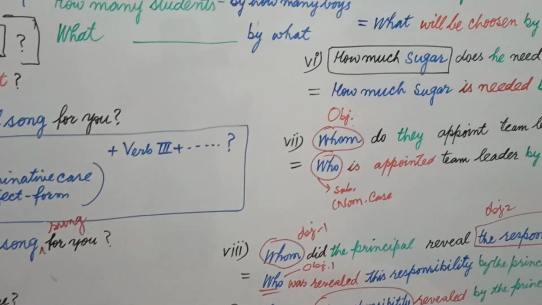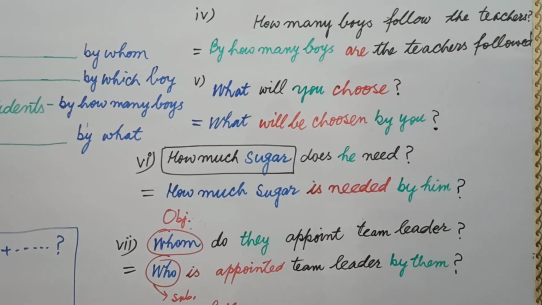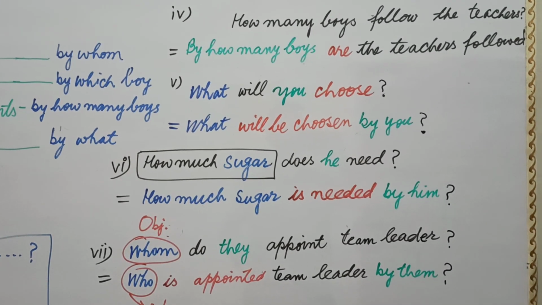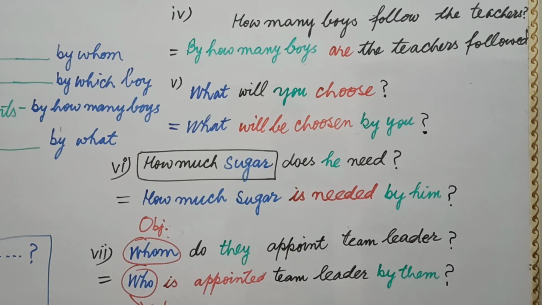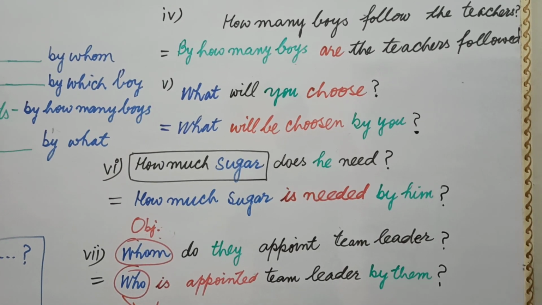Now let's have a look at this new series of examples, and these examples are based on question words that create questions in more than one word.